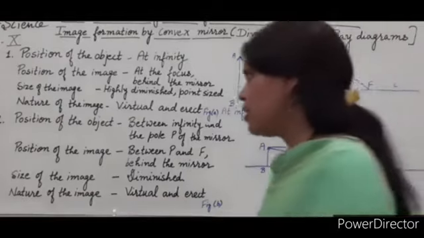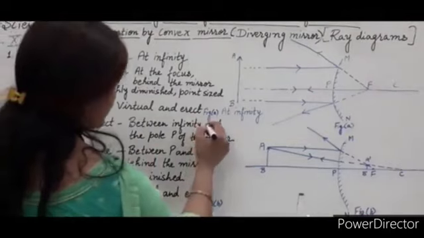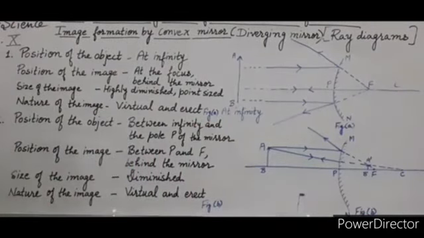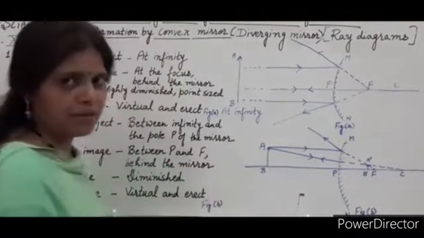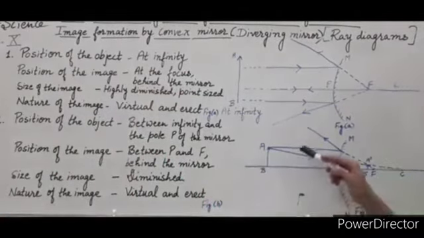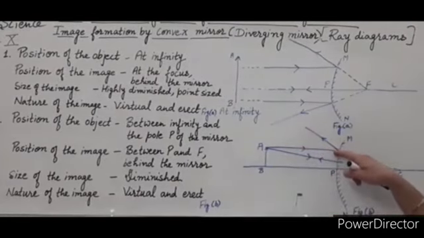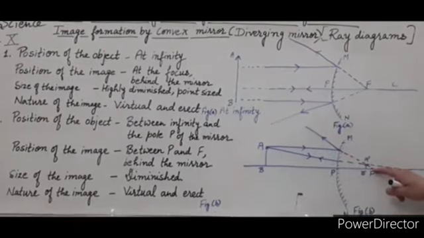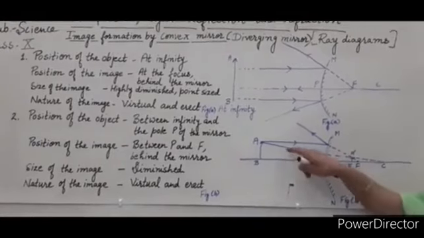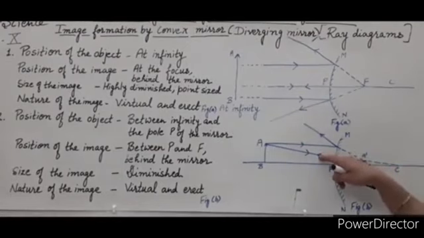Now, the second case. When the object is between infinity and the pole P of the mirror. In this case, we need two reflected rays for image formation. First ray is parallel to the principal axis. After reflection, it appears to diverge from the principal focus. Now, the second ray passes through the center of curvature. After reflection, it follows the same path.